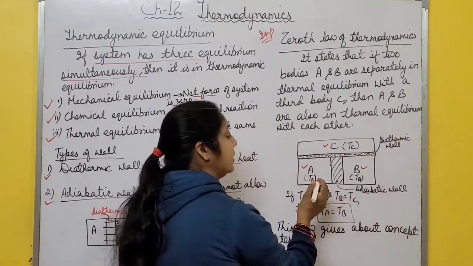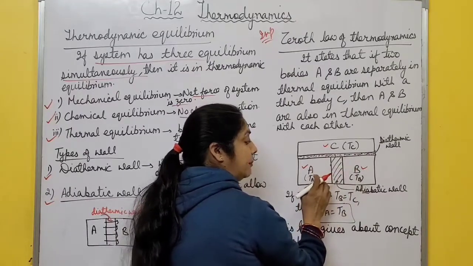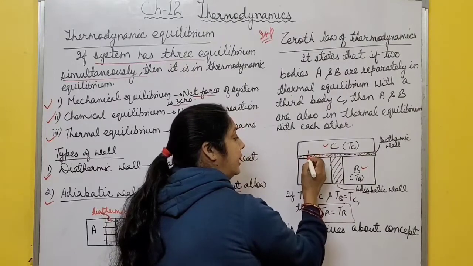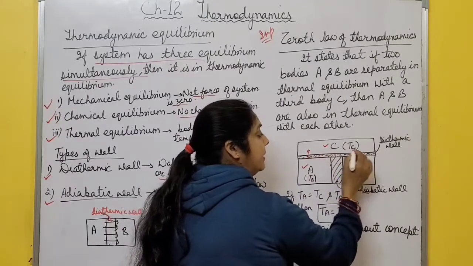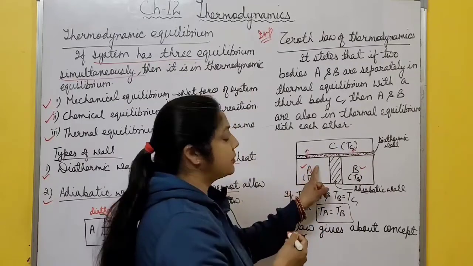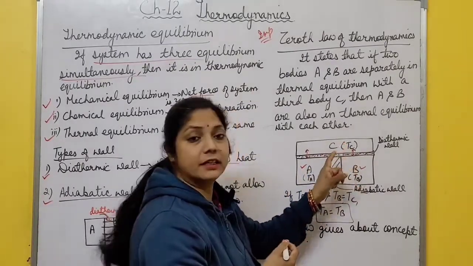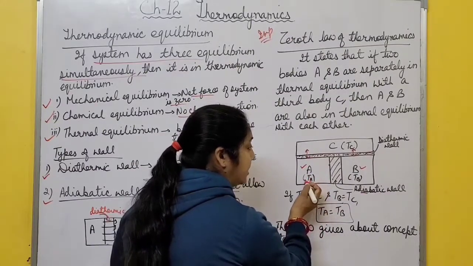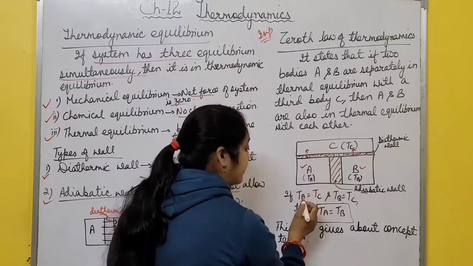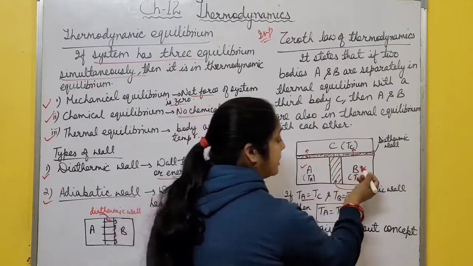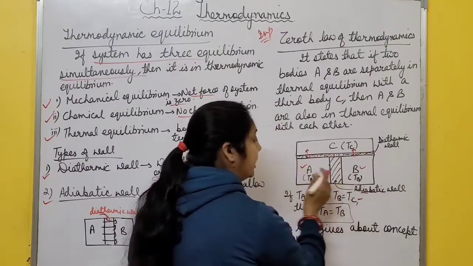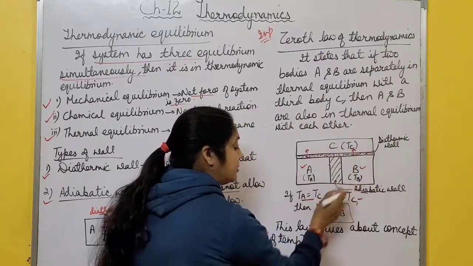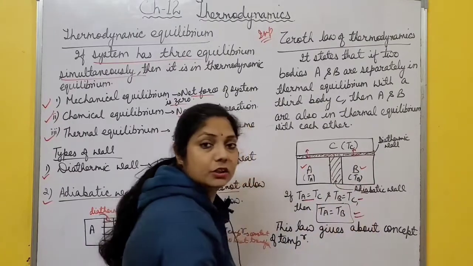Now what happens? A and B are at temperatures TA and TB, and heat exchange takes place between A and C and also between B and C, until it reaches thermal equilibrium. It means the temperature of system A becomes equal to the temperature of system C. TA becomes TC and TB equals TC. If TA equals TC and TB equals TC, then TA must be equal to TB. This is the zeroth law of thermodynamics.